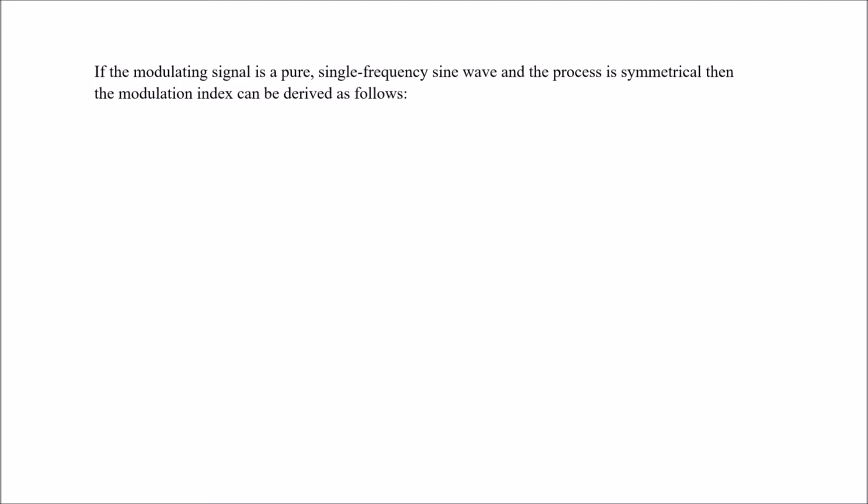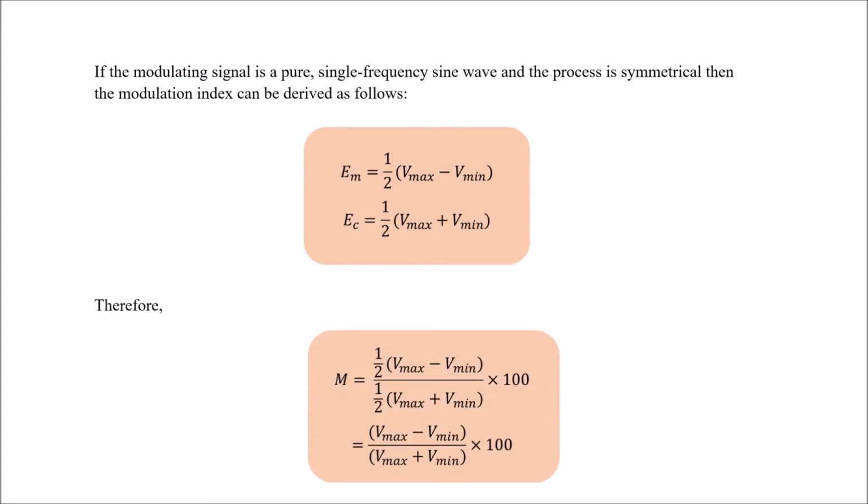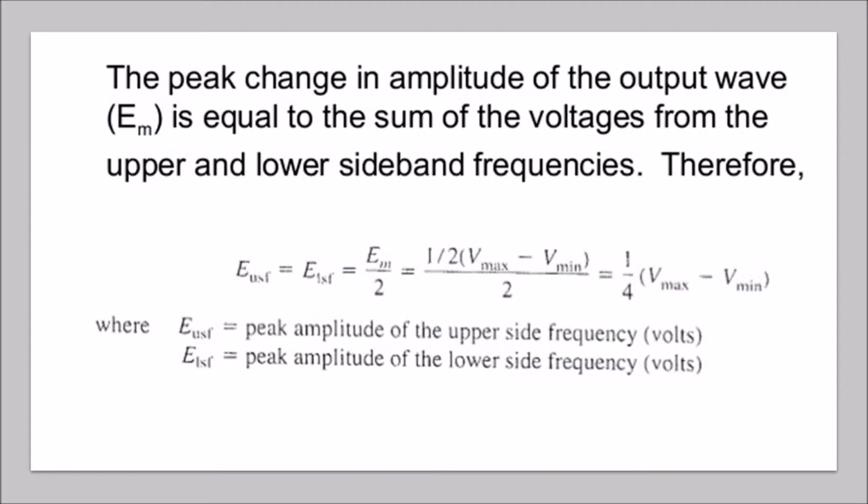If the modulating signal is a pure single frequency sine wave and the process is symmetrical, then the modulation index can be derived as follows. Therefore, the percentage of modulation is equal to Vmax minus Vmin over Vmax plus Vmin, times 100. This is the formula for the peak amplitude of the upper side frequency and lower side frequency.